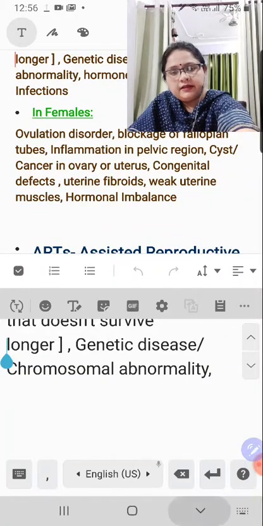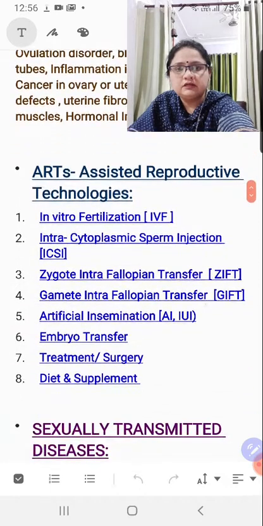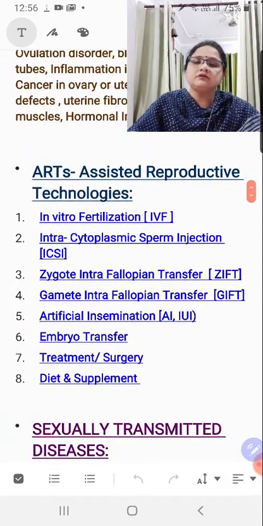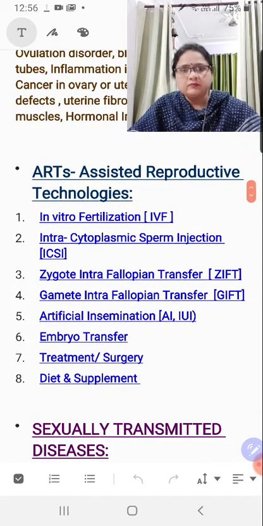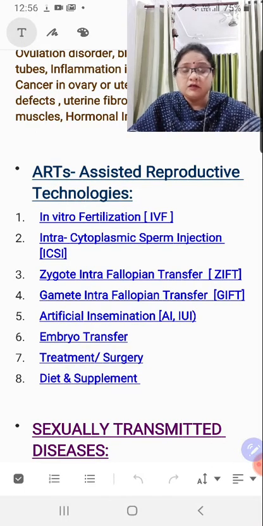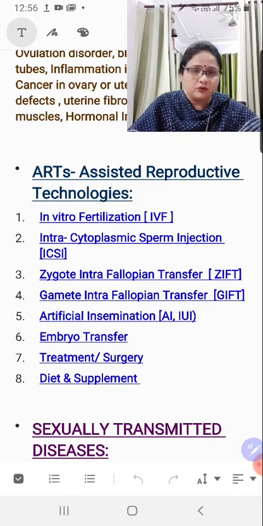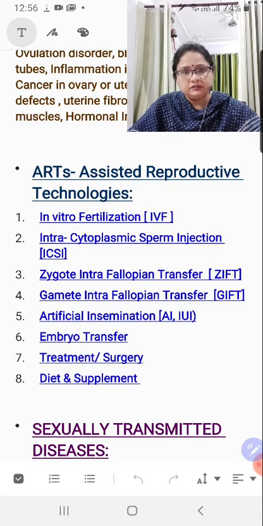So children, your next heading here is ARTs. If you can see, this is ART, Assisted Reproductive Technologies. I have written all the headings here along with the abbreviated forms. Must learn them, keep them on top priority. You have to learn all the abbreviations. This is very, very important. Right, children? Apart from this, I will be explaining each and every topic to you.